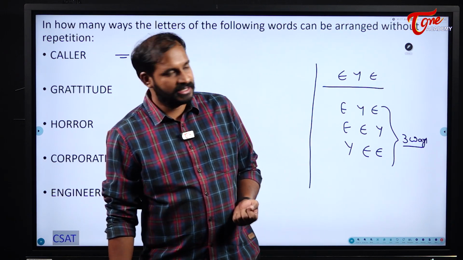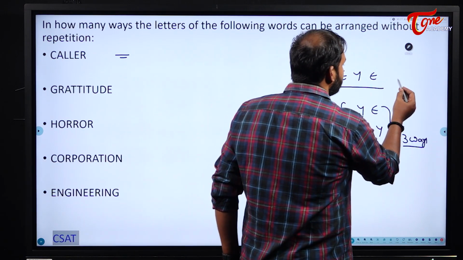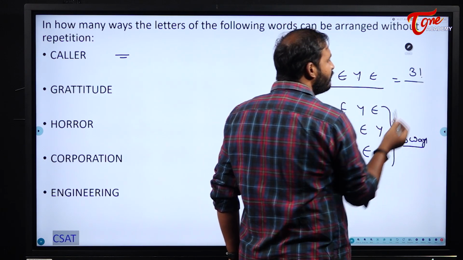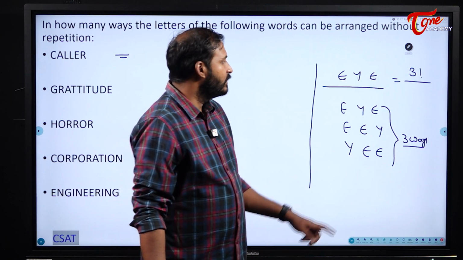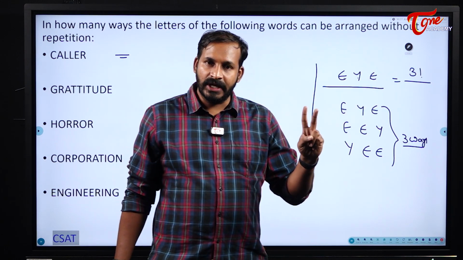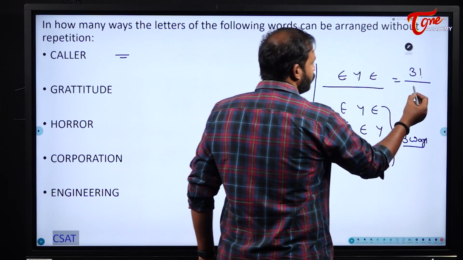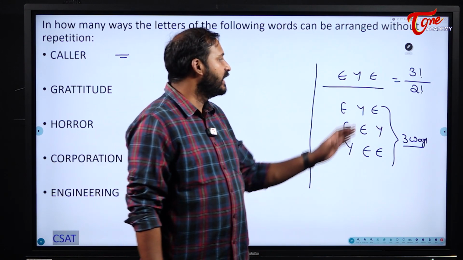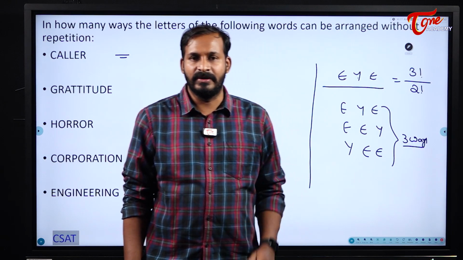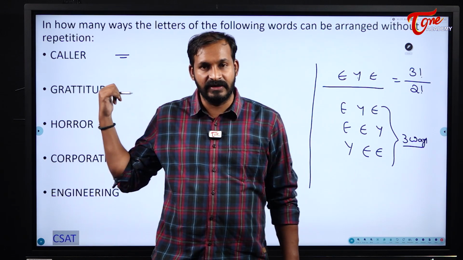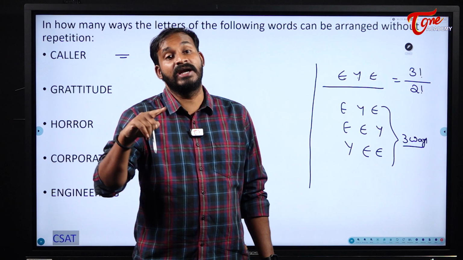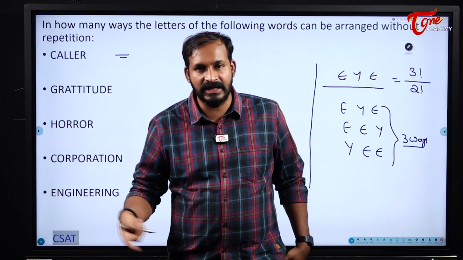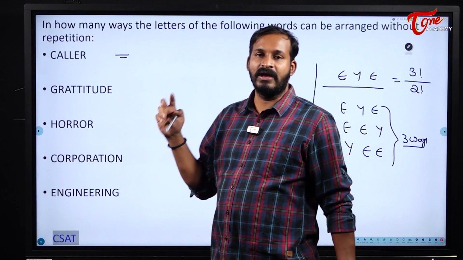The actual reason behind that is 1, 2, 3, so 3 factorial, divided by, whenever repetition is there, E was repeated 2 times, so divided by 2 factorial. If any letter is repeated in the given word, immediately we will have a denominator. This is not about the repetition case; it is about a letter repeated in the given word.